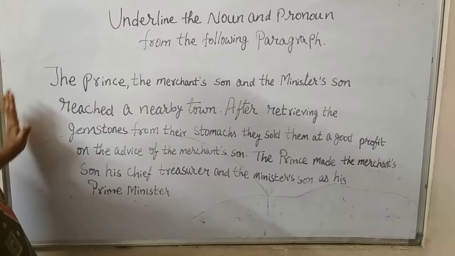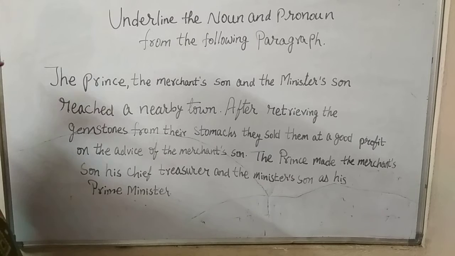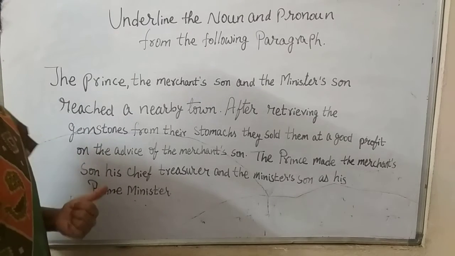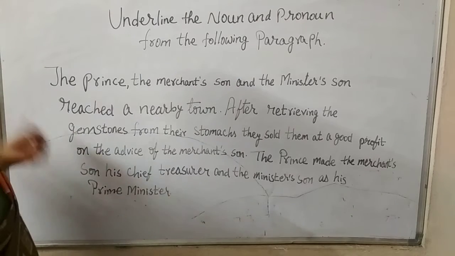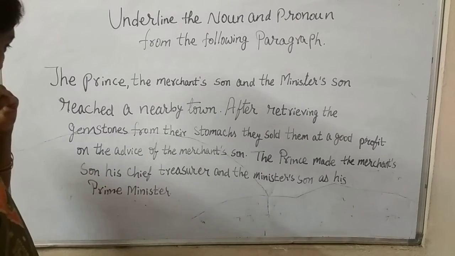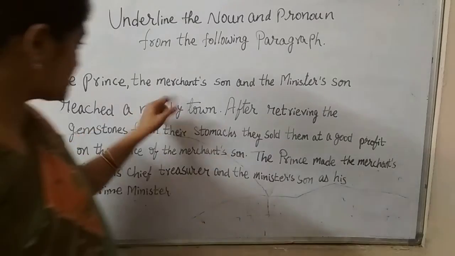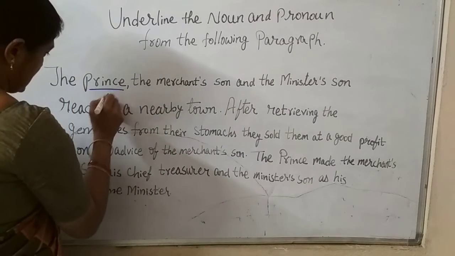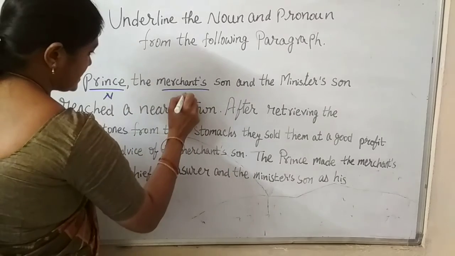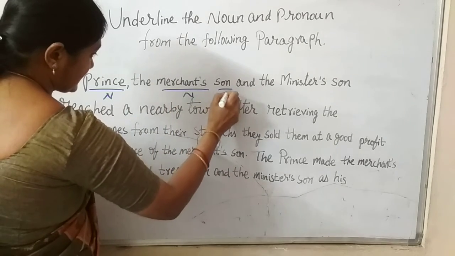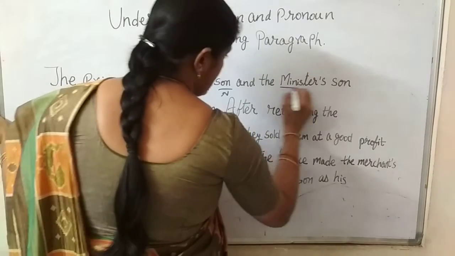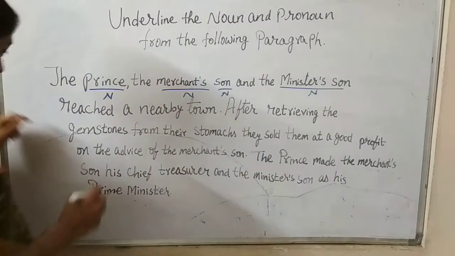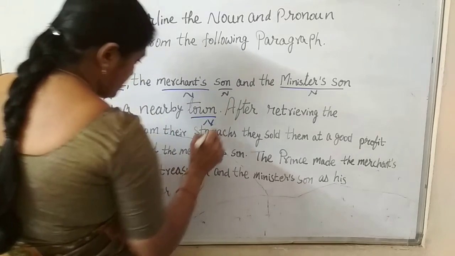So these are the things that we have. Now first let's identify what the nouns are. So what are nouns? Name of a person, place, animal, thing. So let's search. Do we have any names? No, we don't have any names, but we have prince, merchant's son and minister's son. So prince is a noun, merchant is a noun, son is also a noun, minister's son is also a noun, nearby town is also a noun.